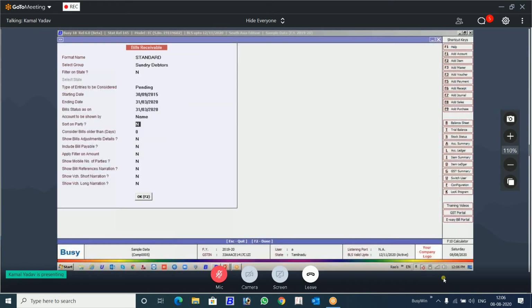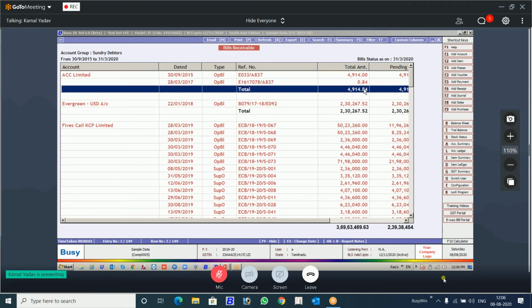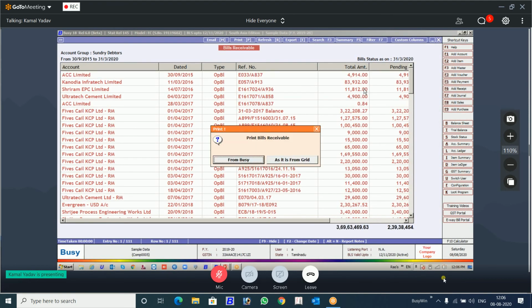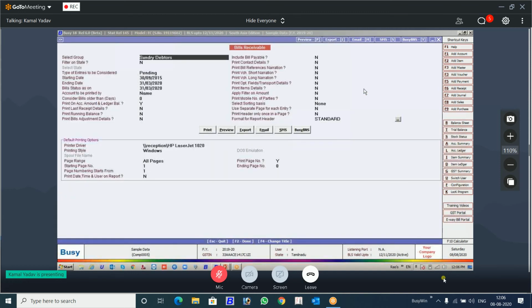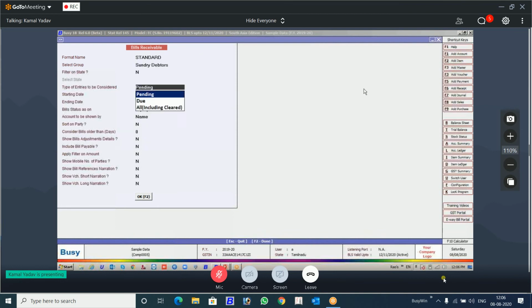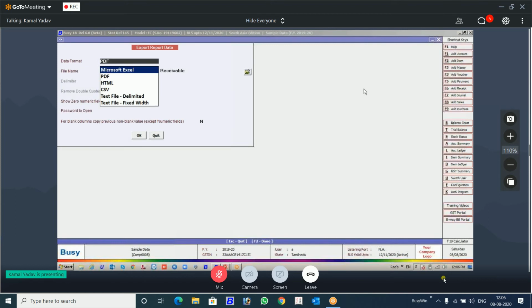There is another option when you see this report, sort on party wise. Bill receivable report, sort on party wise. When you see this report, you can see the data is sorted party wise and the total is also given. What is the requirement for this? I will tell you. If you don't sort it, let's say when you go for printing party wise, you cannot export this party wise in Excel because of the structure of the report, but you need party wise data in Excel. Then you just come here, sort this report party wise and export in Excel. This is the requirement why we have given this feature.